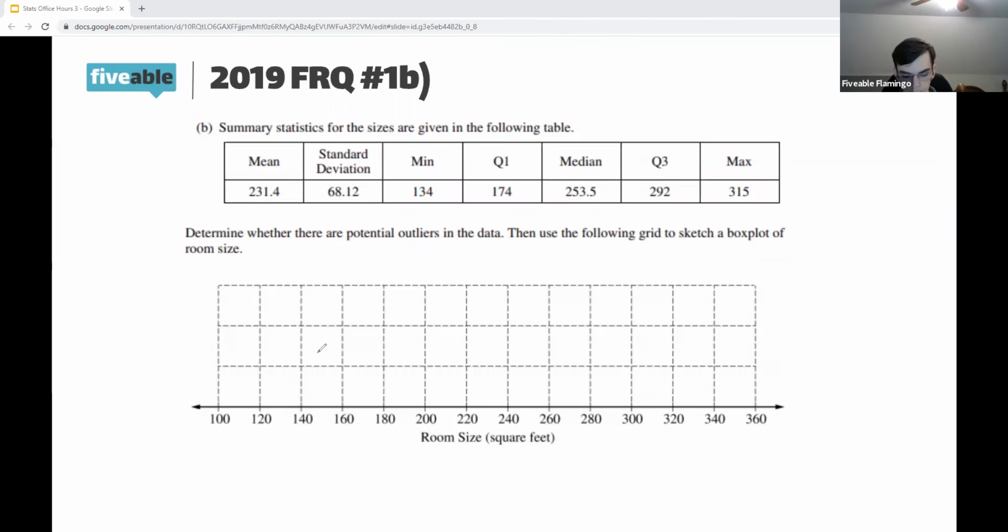Now moving on to drawing the box plot. So drawing a box plot is pretty simple. So what we do is, there we go, we put a line at the minimum, and then we extend that to Q1, and then we get a box that goes all the way up to Q3. Put a line in the middle at the median, and then extend another line out to the maximum. So that would be a box plot.